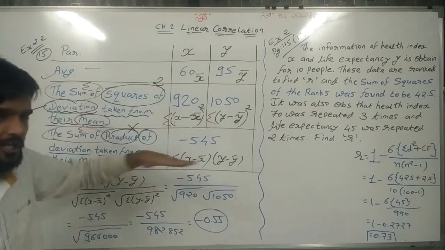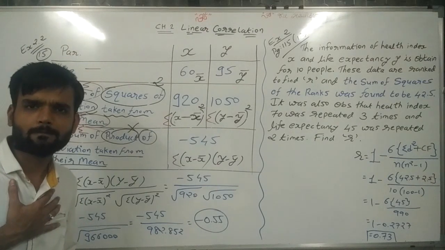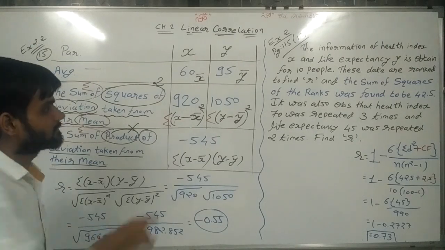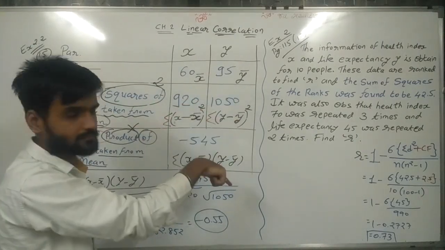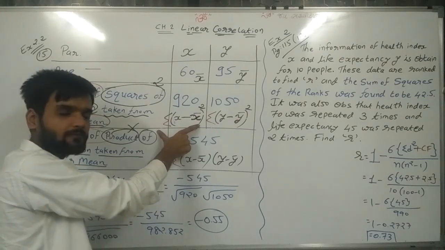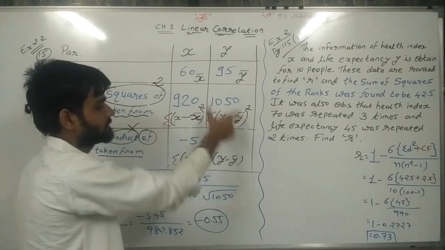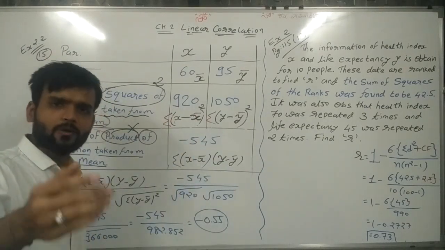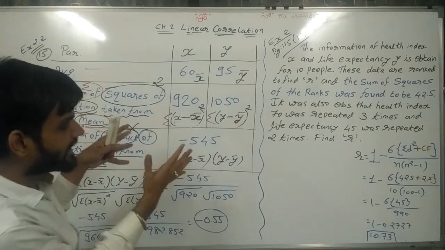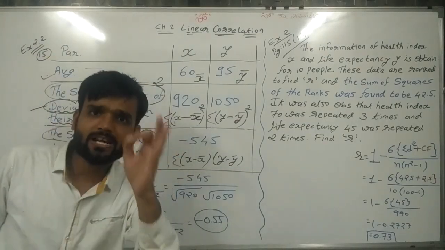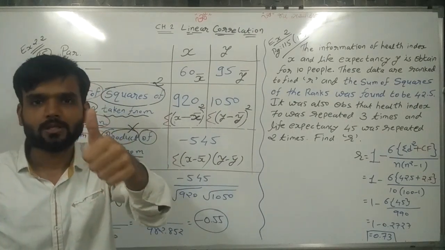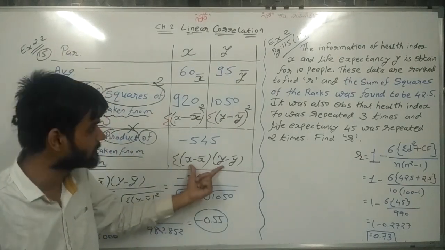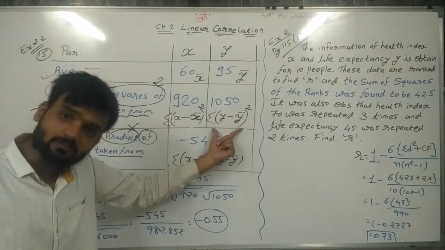Now the information given to us is clear. What is given? X bar is given, y bar is given, sigma (x minus x bar) square is given, sigma (y minus y bar) square is given, and sigma (x minus x bar)(y minus y bar) is given. Now we are solving the sum. Which formula we can apply depends on only one thing: which information is available. Here all three are given.